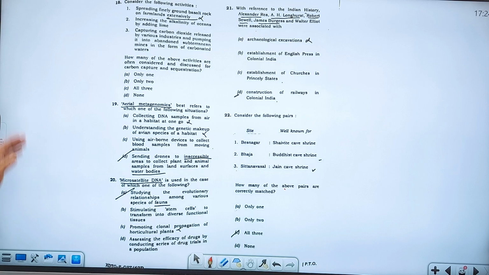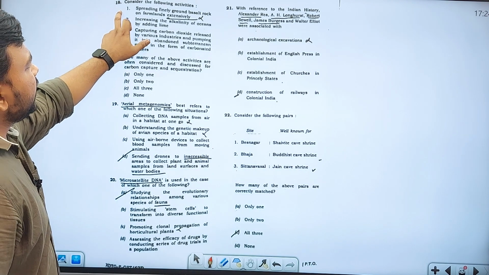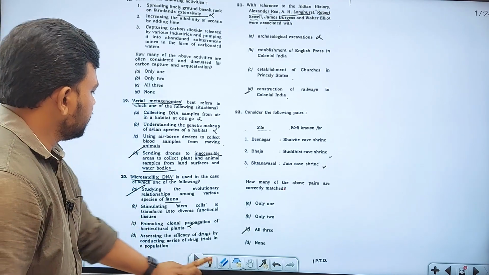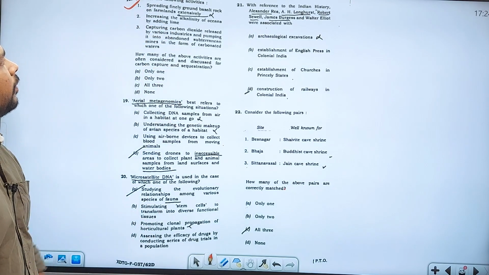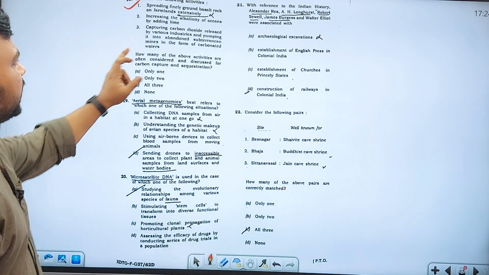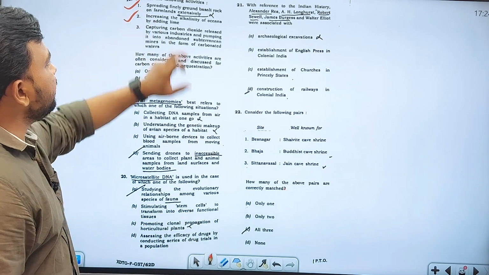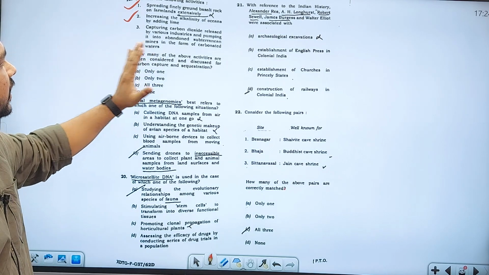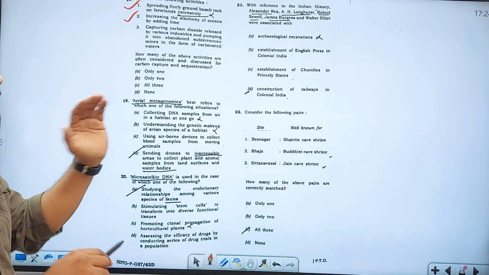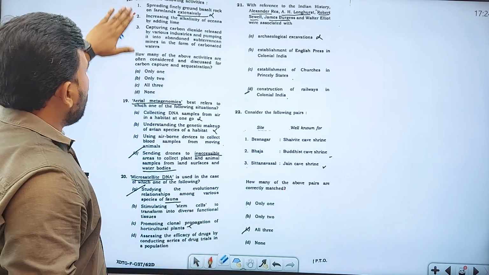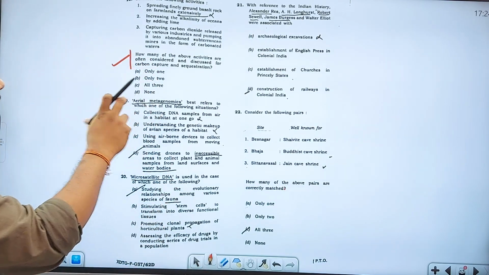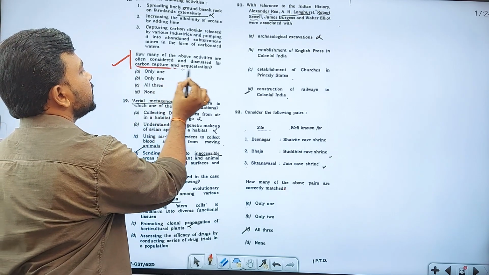Now see here. Consider the following activities. Spreading finely ground basalt rock on farmlands extensively. Increasing the alkalinity of oceans by adding lime. The third one, capturing carbon dioxide released by various industries and pumping it into abandoned subterranean mines in the form of carbonated waters. He has asked how many of the above activities are often considered and discussed for carbon capture and sequestration.